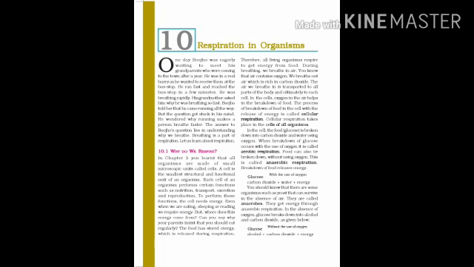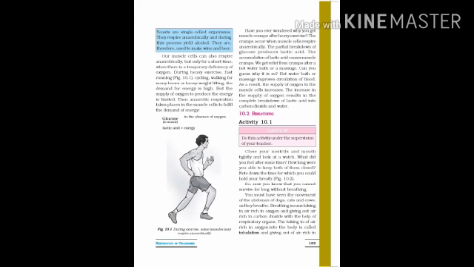Our muscle cells can also respire anaerobically, but only for a short time. When there is a temporary deficiency of oxygen, like during heavy exercise, fast running, cycling, walking for many hours, or heavy weight lifting, the demand for energy is high, but the supply of oxygen to produce the energy is limited. Then anaerobic respiration takes place in the muscle cells to fulfill the demand for energy.